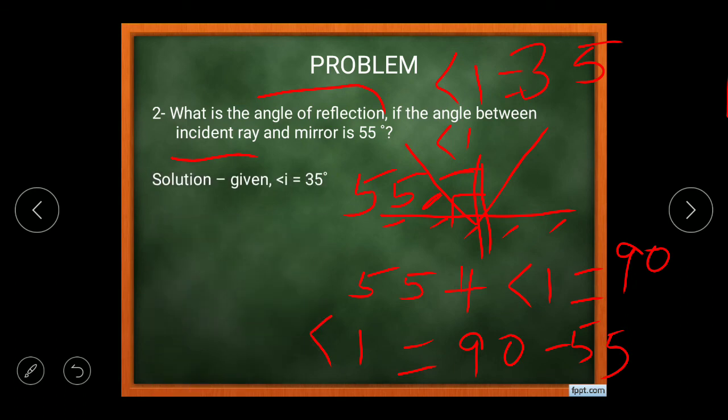So we are given angle I is equal to 35 degrees, and according to the second law of reflection, angle I is equal to angle R, and hence angle R is equal to 35. So the question can be framed in this manner also.